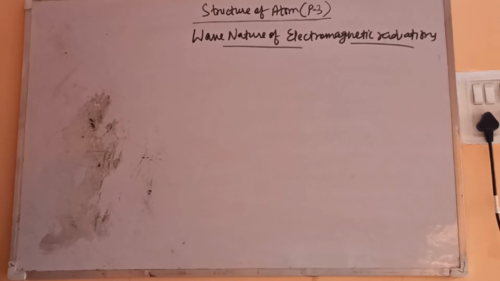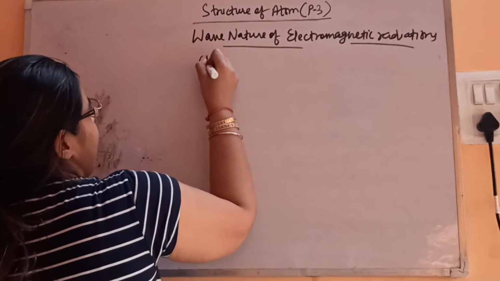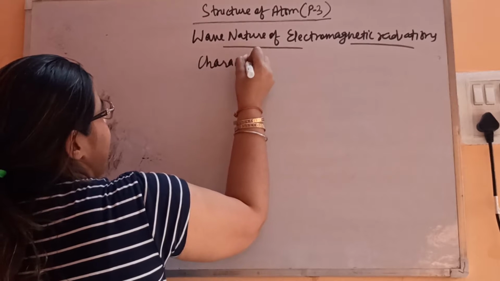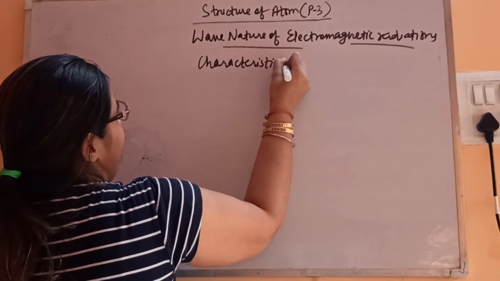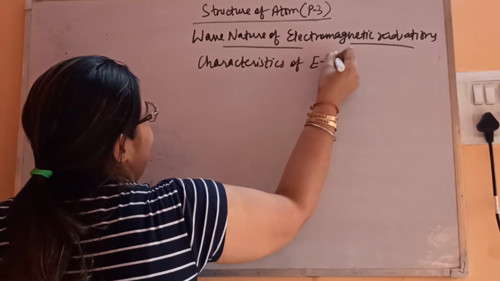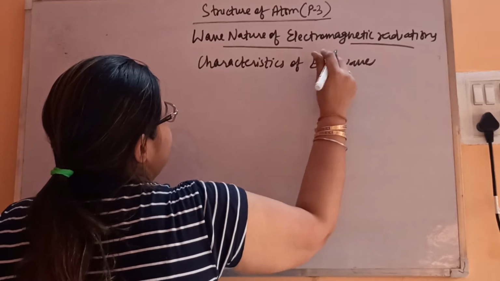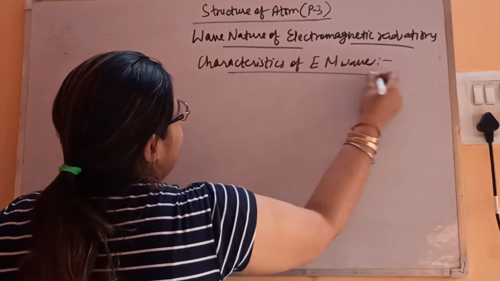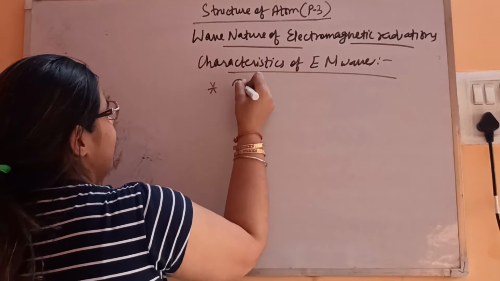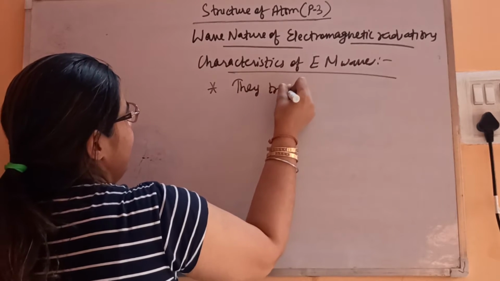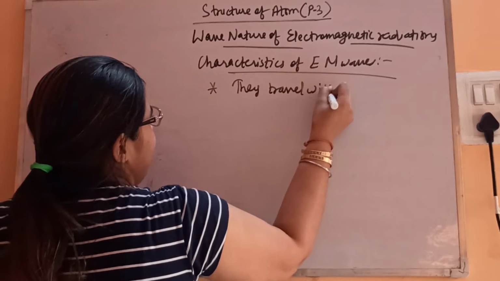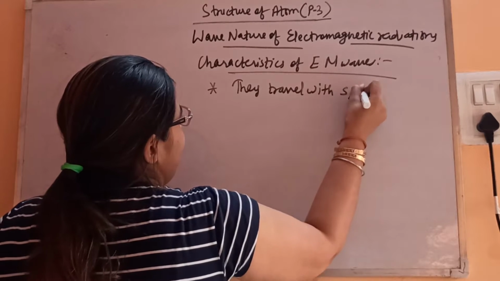And then we'll see its properties. Characteristics of electromagnetic waves, EM waves. First, they travel with the speed of light.